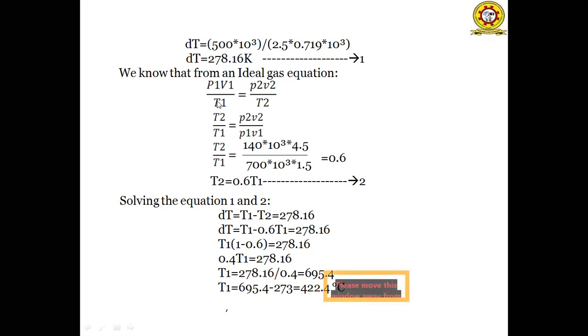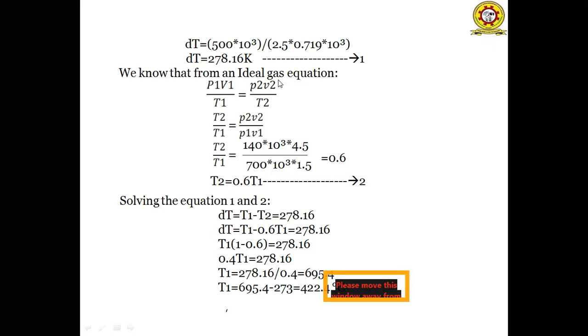We know that from the ideal gas equation, PV by T is equal to constant from the combined gas equation. By applying the initial and final conditions, we get P1 V1 by T1 is equal to P2 V2 by T2. From that, T2 by T1 is equal to P2 V2 by P1 V1. By substituting the values of P2, V2, P1, V1, we will get the ratio of temperatures T2 by T1 is equal to 0.6. So T2 is equal to 0.6 T1.